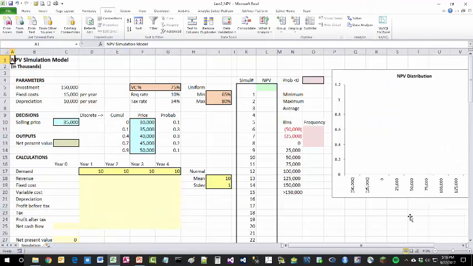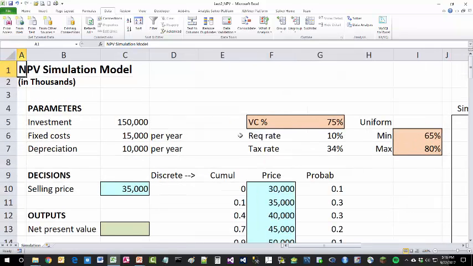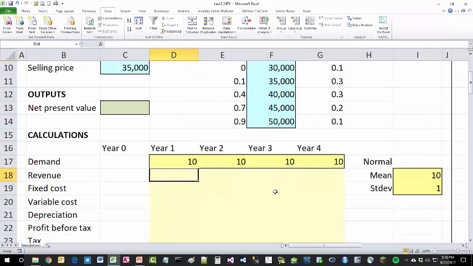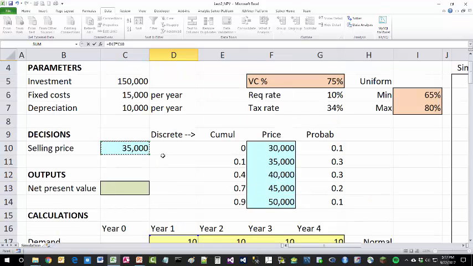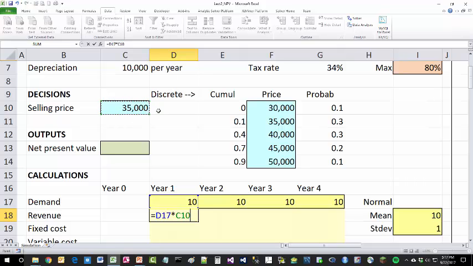I'm going to zoom in on the top left corner, and I'm going to start by calculating the revenues based on the demand for a year, 10 units, which is again normally distributed with the mean of 10 units plus or minus 1, and the distribution is assumed to hold for all 4 years, times the selling price, which is currently 35 million. All the figures are in thousands, but it's going to vary between 30 and 50 million with these probabilities. So most likely it will be at 30 or 40. Okay, perhaps maybe 45, not as likely as the two extreme values.